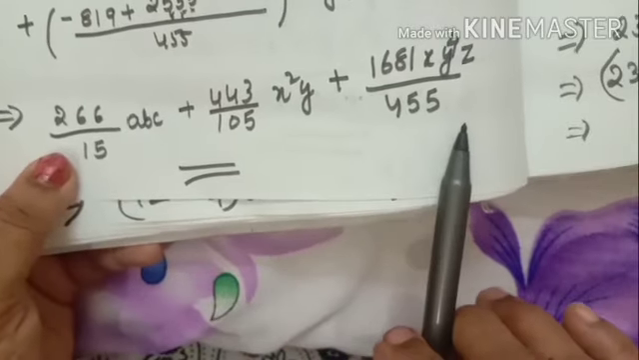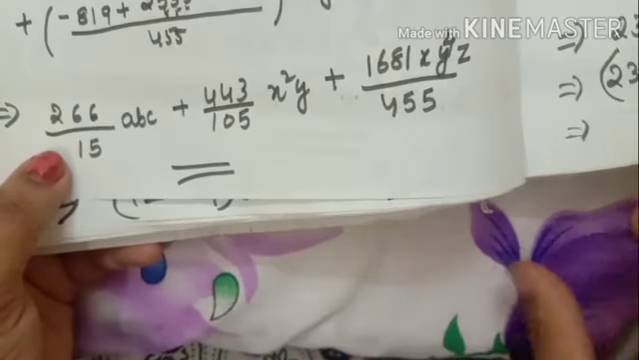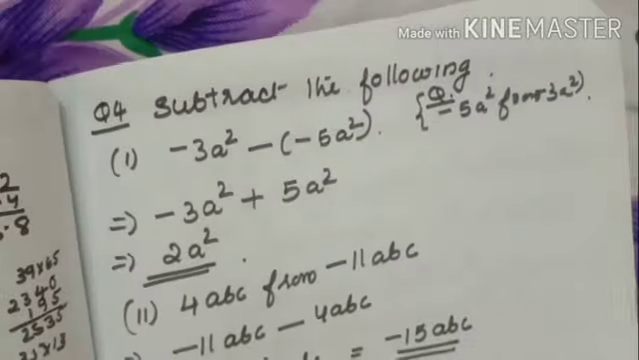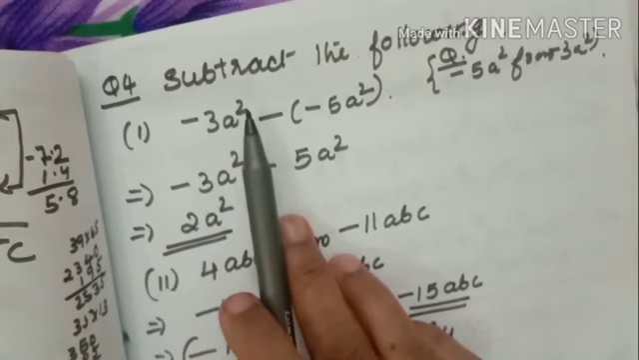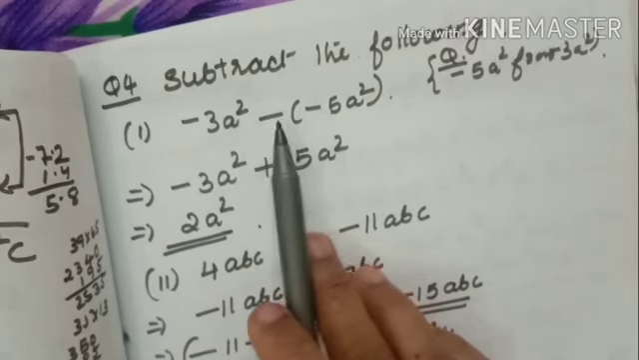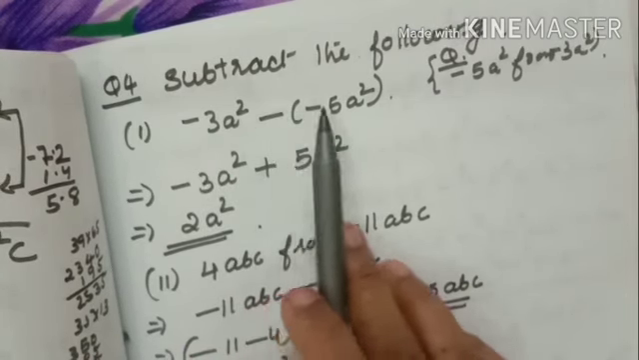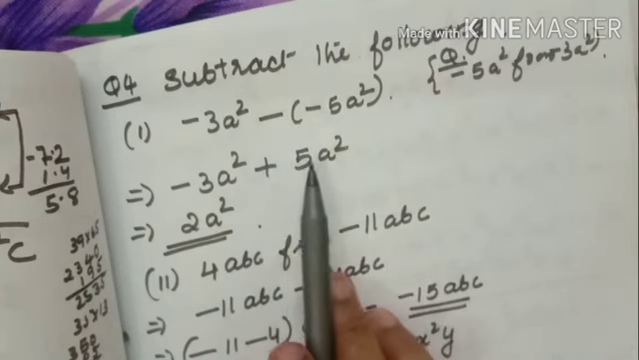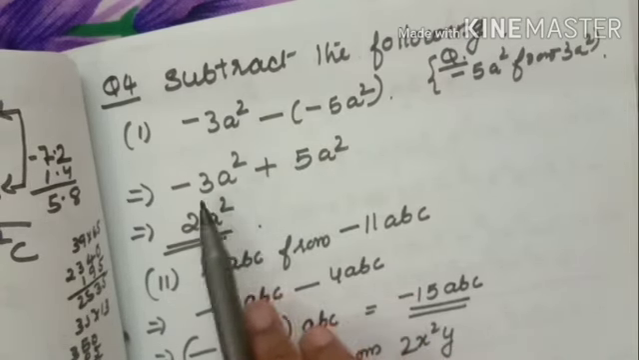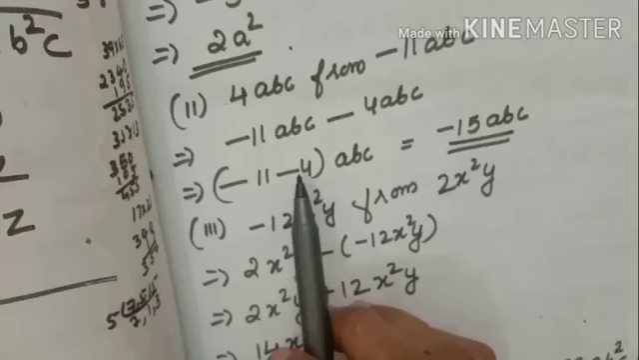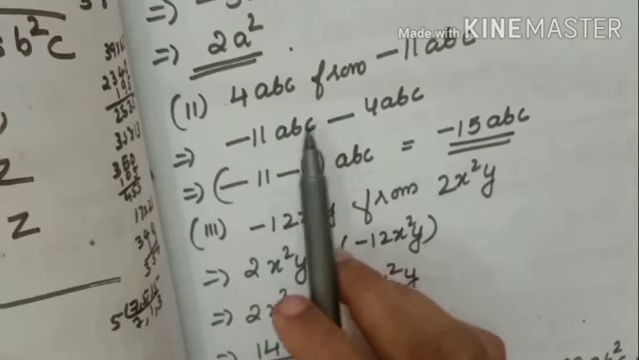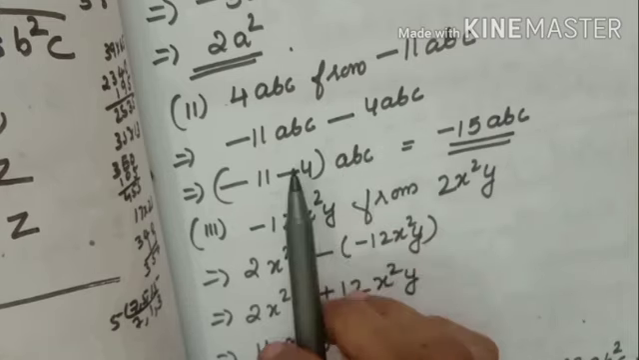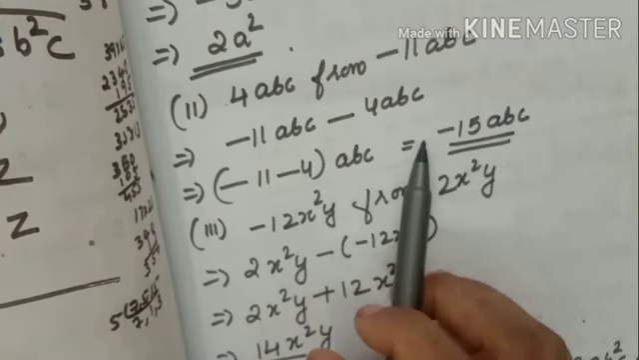This is the answer. Okay. Question number 4. Subtract the following. Subtract also the same way. Minus 3 raised to 4, minus minus. Same sign coming together, it will come positive. Plus and minus, subtract and put the bigger number's sign. Same sign numbers you have to add up and put the common sign.